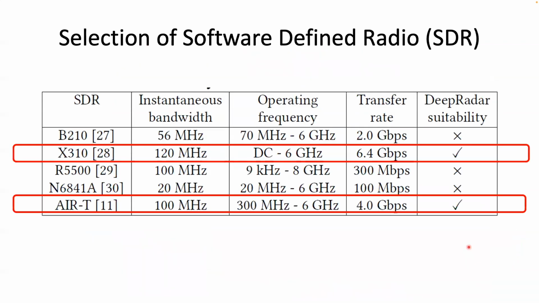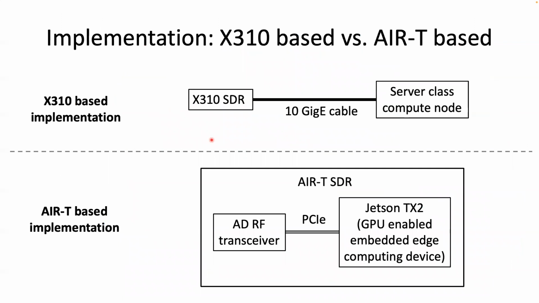For implementing this pipeline on a commercial software-defined radio, we investigated the suitability of 5 different SDRs. We determined that only the X310 and ART can be used. For an X310-based implementation, we need a server-class machine connected to the X310 SDR via a 10 gig Ethernet cable.